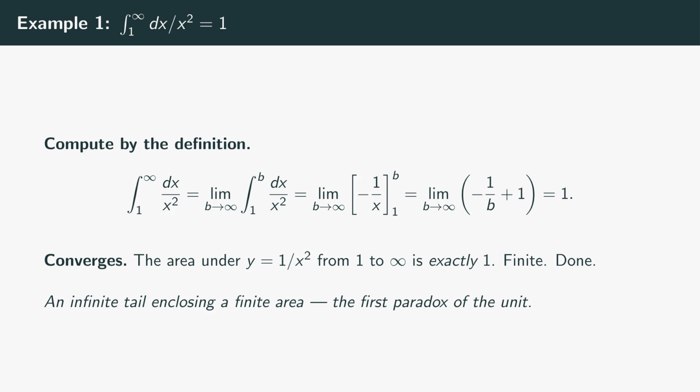Pause on this. The curve y equals 1 over x squared extends from x equals 1 all the way out to infinity. There's no rightmost point, and yet the total area under it, a region that stretches infinitely far horizontally, is exactly 1 square unit, finite, bounded. That's the first paradox of this episode. An object of infinite extent can have finite measure as long as it's thin enough fast enough.